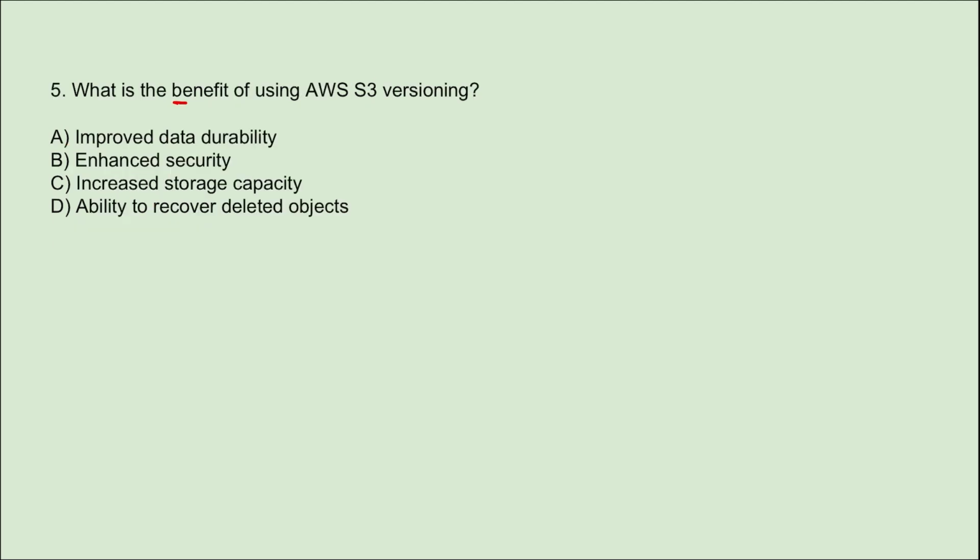Next, what is the benefit of using AWS S3 versioning? So what is the benefit of it? It provides the ability to recover deleted objects, right? So what is S3 versioning? Basically, it allows us to recover the deleted objects. It helps us track the changes to the objects and maintain a history of the objects and their updates. It also enables the rollback feature.